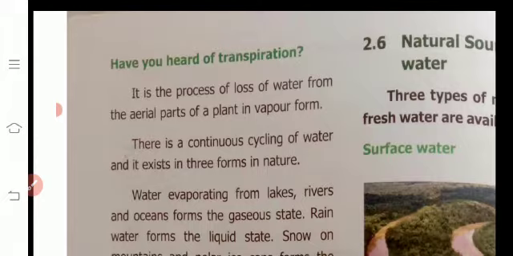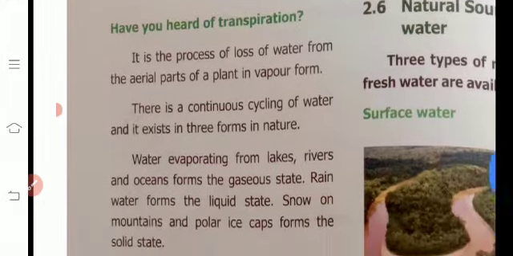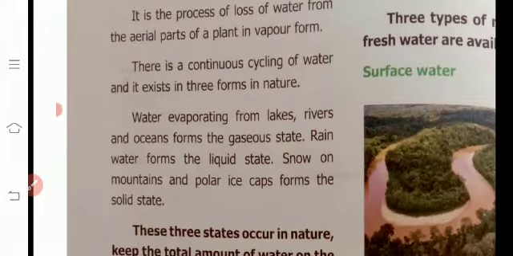There is a continuous cycling of water, and it exists in three forms in nature. Water evaporating from lakes, rivers and oceans forms the gaseous state. Rainwater forms the liquid state. Snow on mountains and polar ice caps forms the solid state.